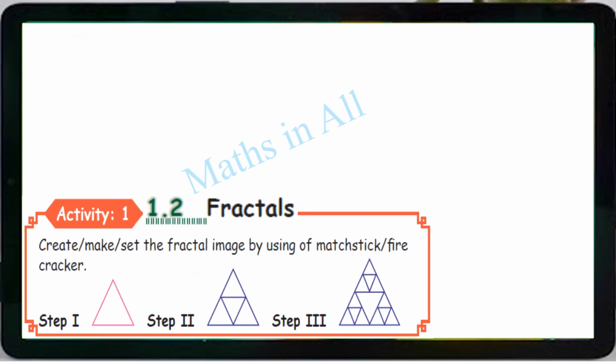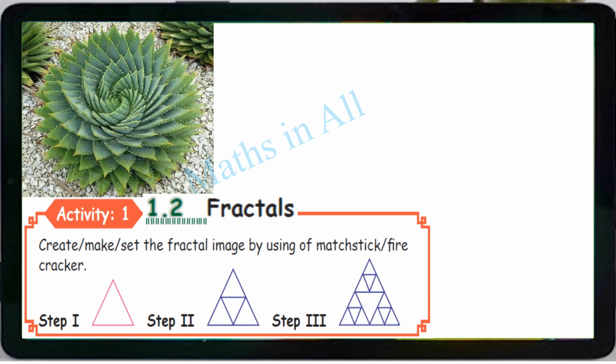Fractals. Here is one activity, ma. You have to make a fractal image by using matchsticks or firecrackers. That is, with just a matchstick you can make a fractal image like this. First is a triangle. After that, in the second step, inside we have to arrange one more triangle like this. Like this, you have to increase your fractal shape, right?